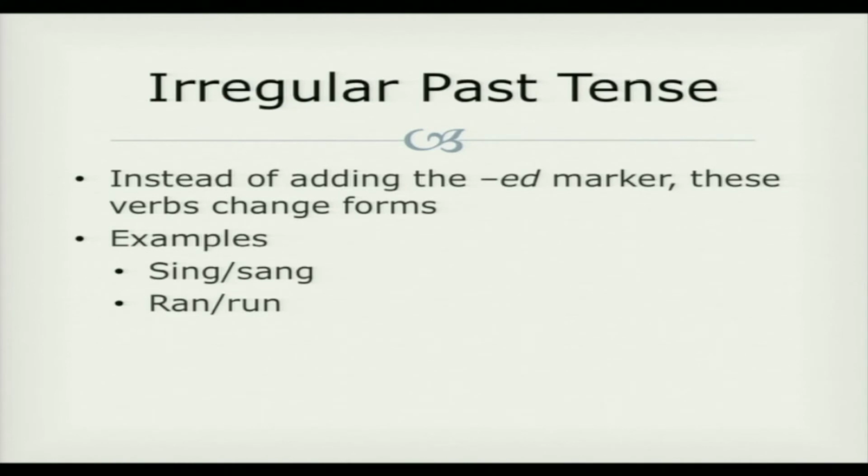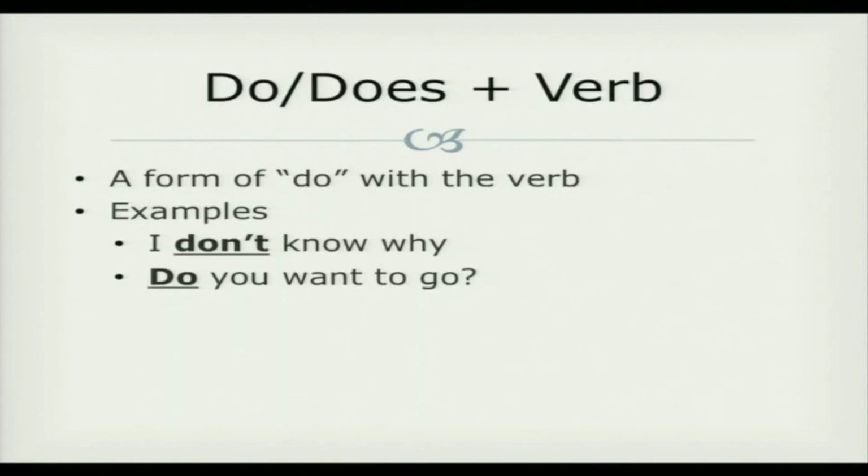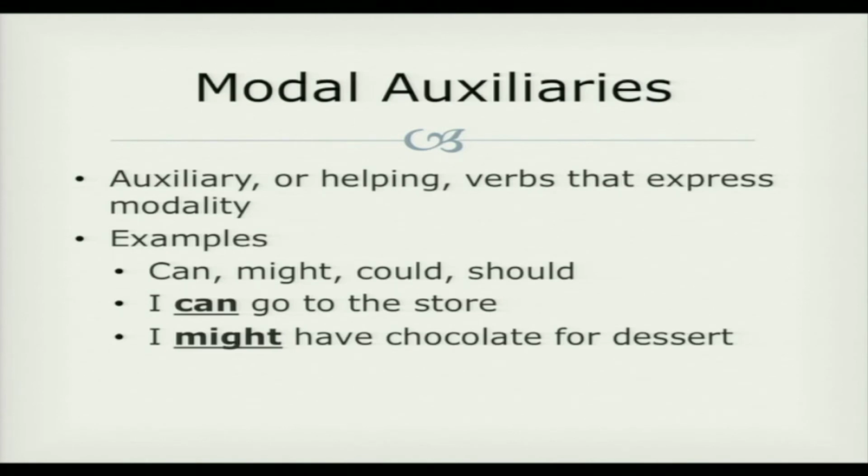Irregular past tense is when, instead of adding the ed marker, these verbs change form. So for example, sing versus sang, and run versus ran. Do or does plus the verb is when we have a form of do with the verb, such as I don't know why, or do you want to go? Modal auxiliaries are when we have auxiliary verbs or helping verbs that express modality. Some examples are verbs such as can, might, could, and should. For example, I can go to the store. I might have some chocolate for dessert.